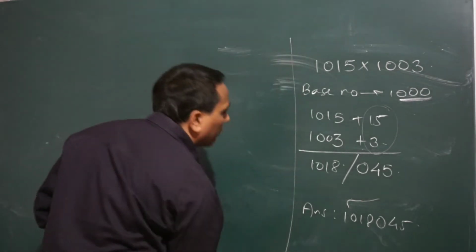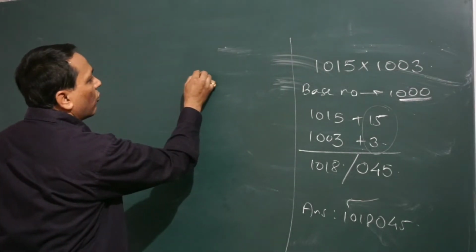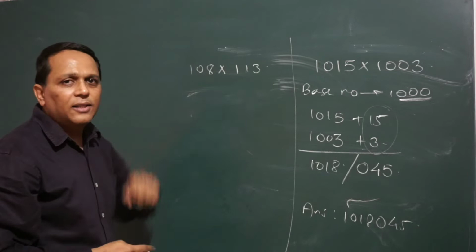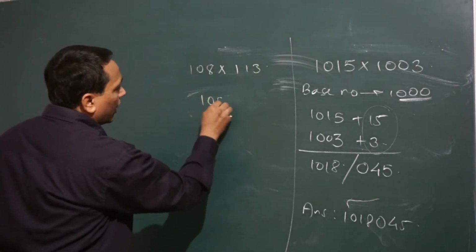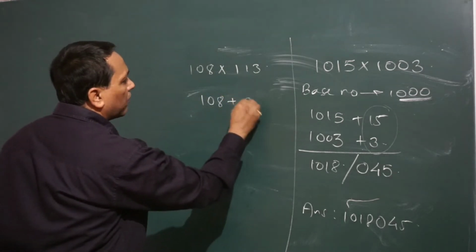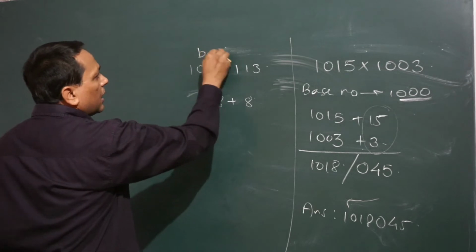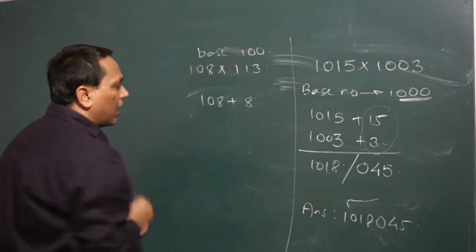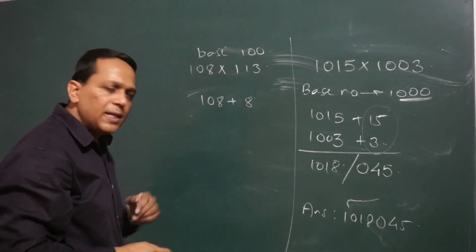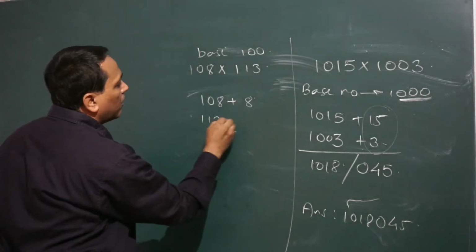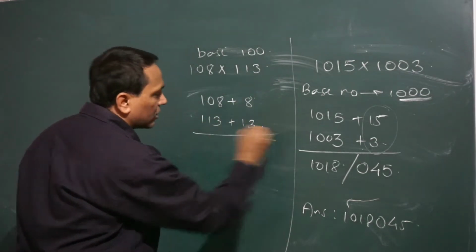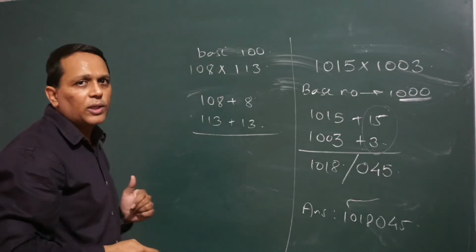We will take one multiplication of 3 digits, 108 into 113. So 108 is 108 plus 8, because here the base is 100, it is 8 more than the base, and 113 can be written as 113 plus 13 because it is 13 more than the base.